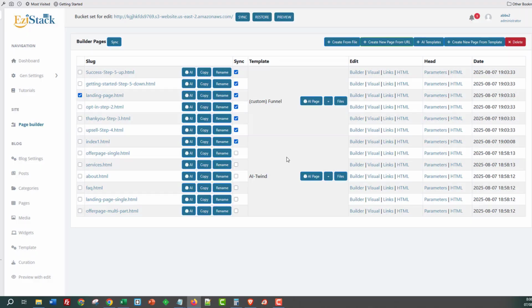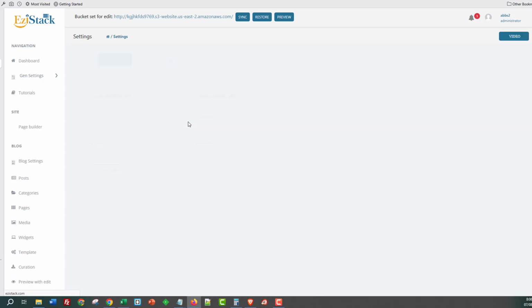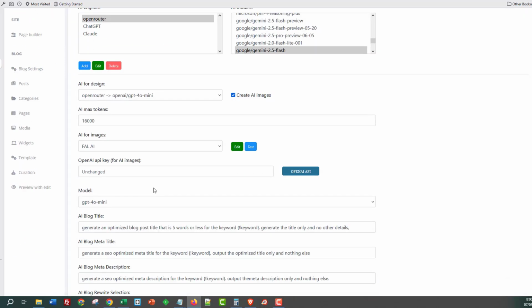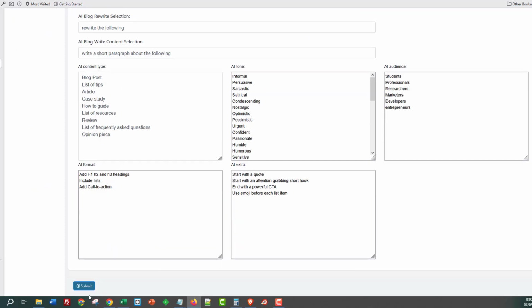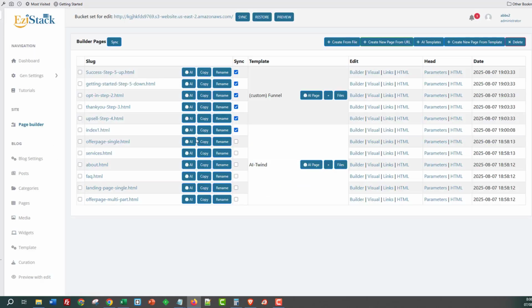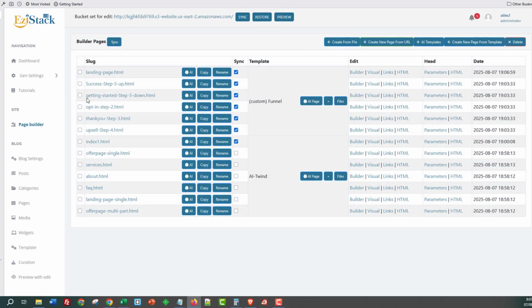I'll click on delete. I'll go to the settings, go over to AI, and put this on Gemini Flash 2.5. Okay, I'll click on submit, and we'll come back over to this page here. I'll pull in the same landing page template, guys. I'll click on confirm, and we'll do this with Gemini this time.